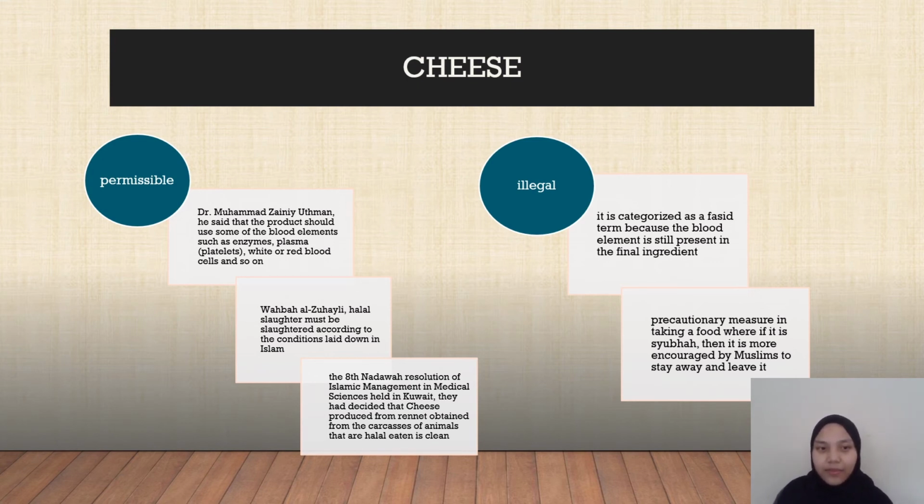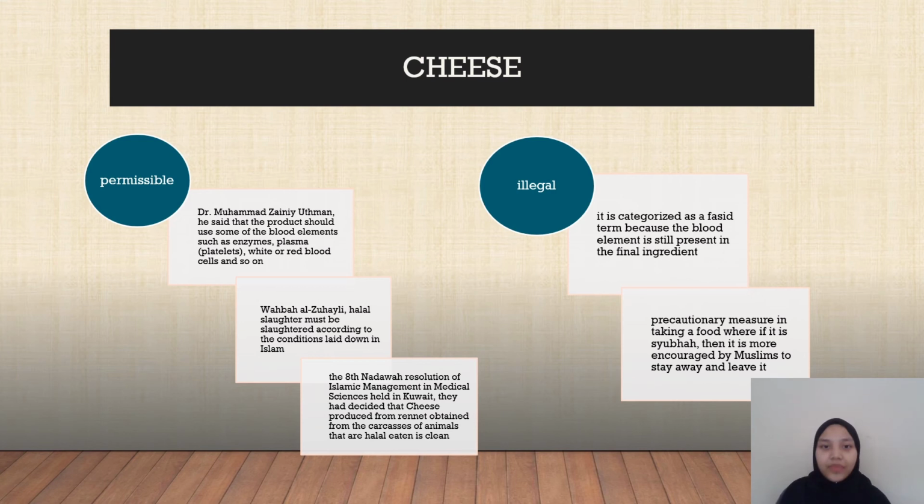Another opinion that allowed using cheese comes from Wahbah Zuhaili, who said that halal slaughter must be done according to the conditions laid down in Islam, because it is forbidden to call names other than Allah, as Christians call the name of Al-Masih or the Jews call the name of Uzair.